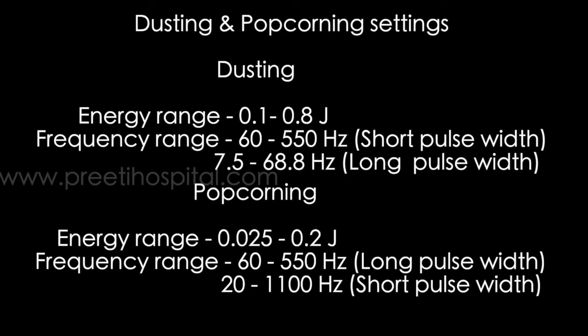Dusting and popcorn settings: dusting energy range 0.1 to 0.8 joules, frequency range 60 to 550 Hz for short pulse width, 7.5 to 68 for long pulse width. For popcorn, energy range 0.025 to 0.2 joules, almost 0.025, frequency range 60 to 550 Hz for long pulse and 20 to 1100 for short pulse.